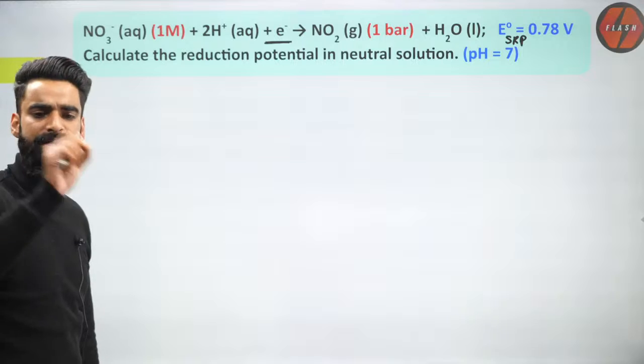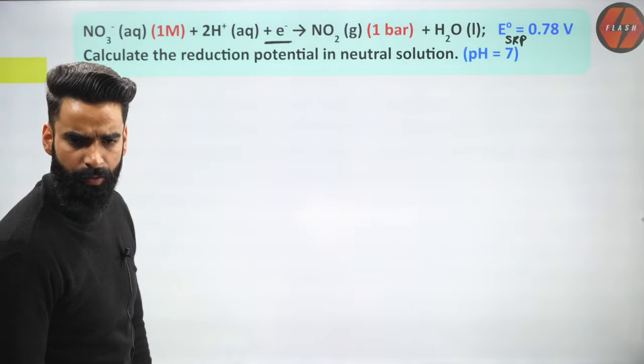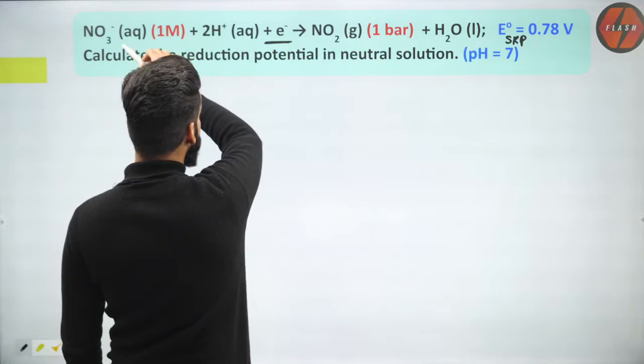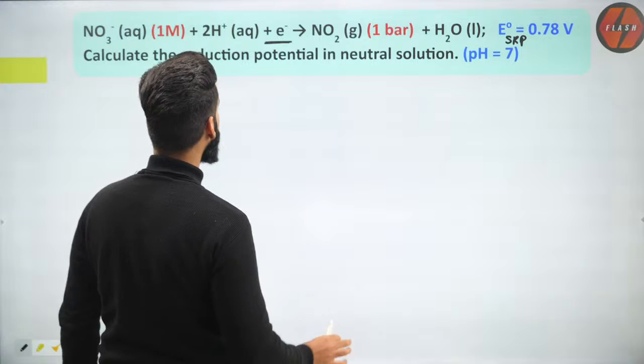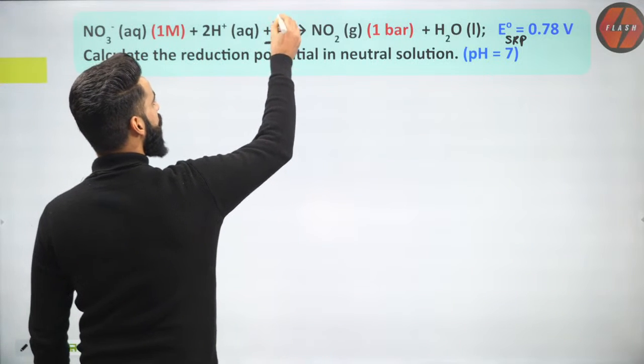Again, a very simple question. Understand what I'm going to do. Have a look, guys. This is the reaction which is given to me. First of all, over here, one electron is exchanged. So the n value over here is 1.